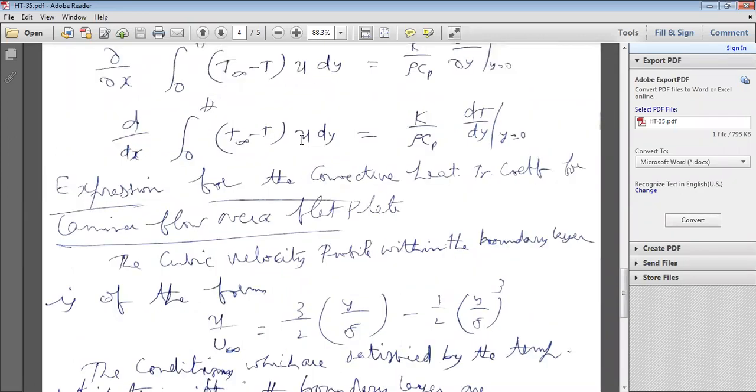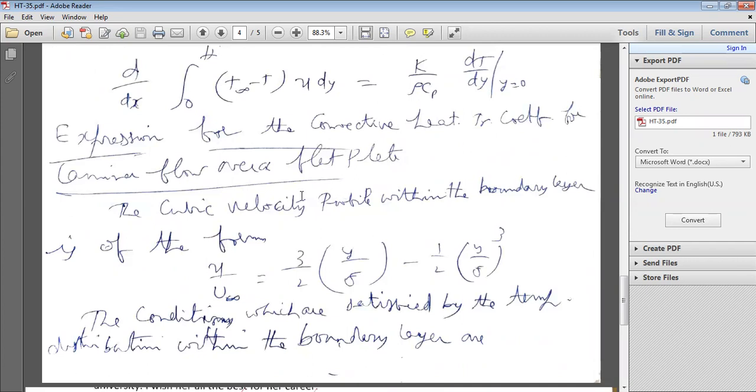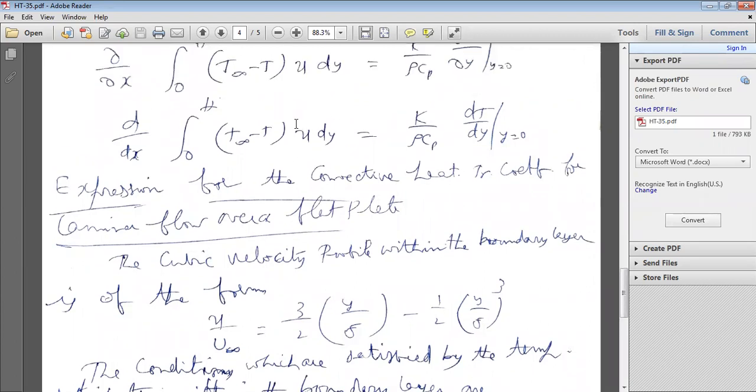Here there is small u and small T, so both the velocity profile and the temperature profile are required. In order to derive the expression for the convective heat transfer coefficient for laminar flow over a flat plate, you require the velocity distribution and temperature distribution.